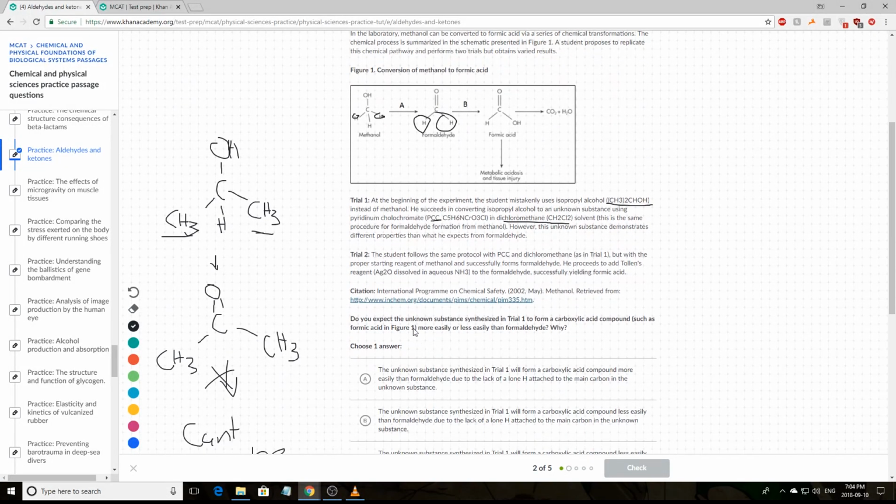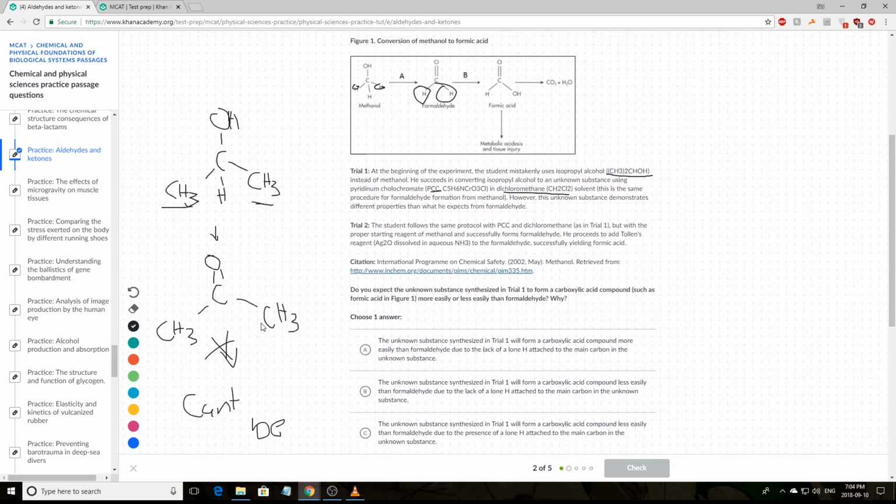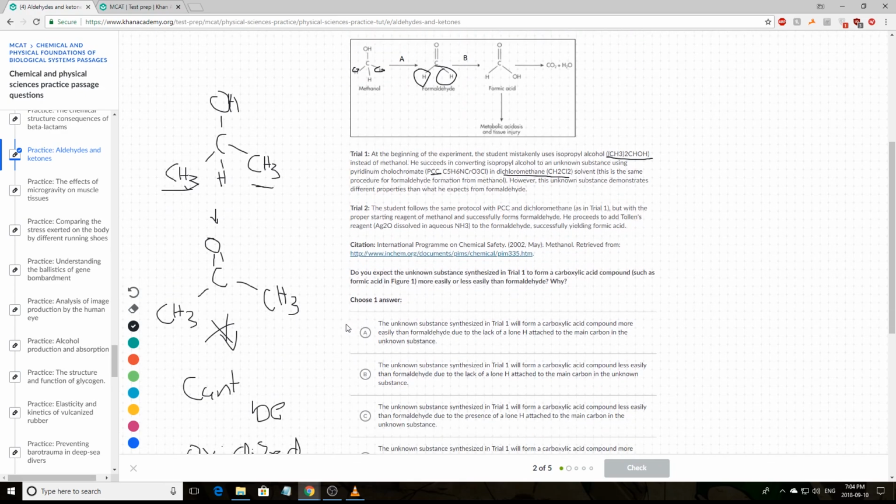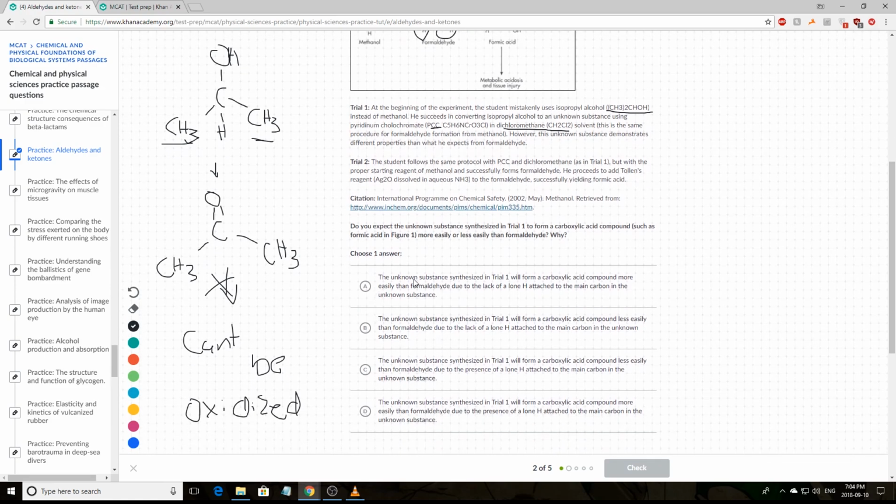Because it can't be converted into a carboxylic acid in the first place, obviously the answer you should be looking for is that this unknown compound will form a carboxylic acid less readily. So this answer choice says that the unknown will form carboxylic acids more easily, which we know right off the bat is incorrect.